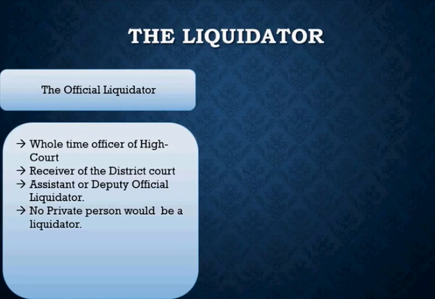And that is basically the reason why we say that the liquidator cannot be addressed by his personal name. Whenever you have to refer to the liquidator, you will have to refer to that person as the official liquidator only. You'll have to say that yes, this person is the official liquidator for the company, nothing else, right? Any other liquidator you appoint who is working in a private capacity, you can also refer to by his name. But when we talk about the official liquidator, you will always have to refer to that person as the official liquidator. So that is the main distinction, that is the priority given to that person, right?